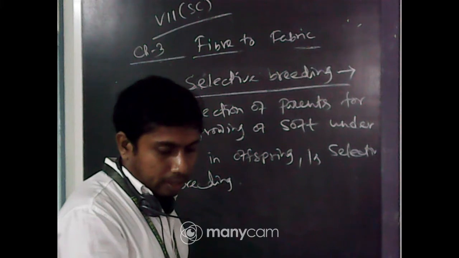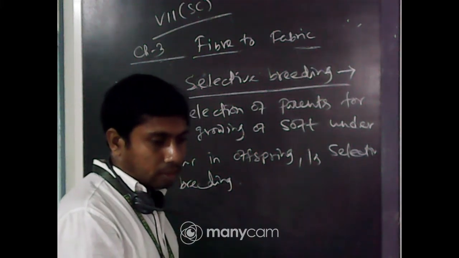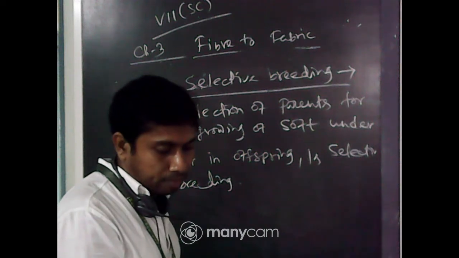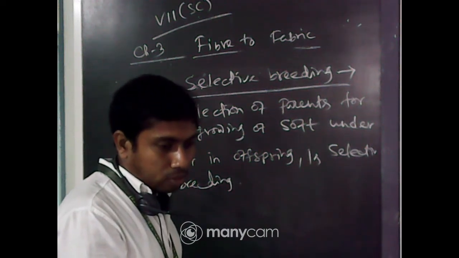Okay, next. So here you will remember the definition, what is selective breeding. Now repeat.